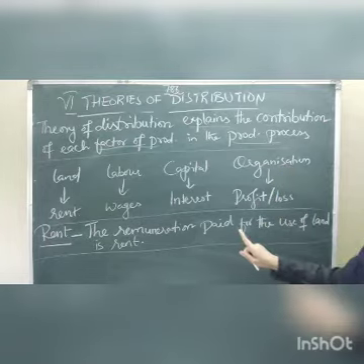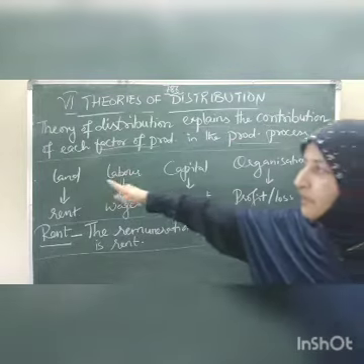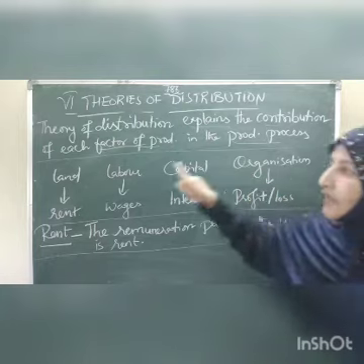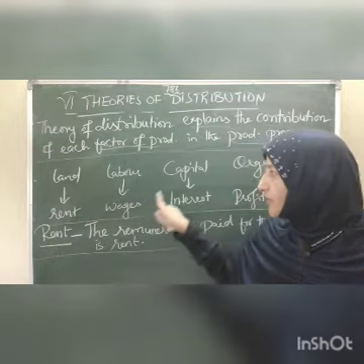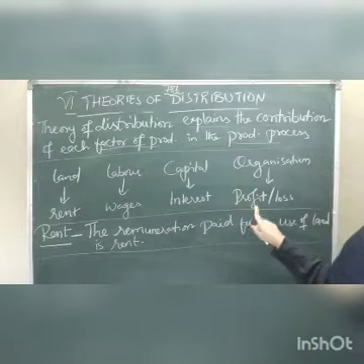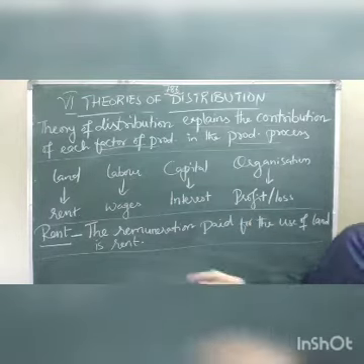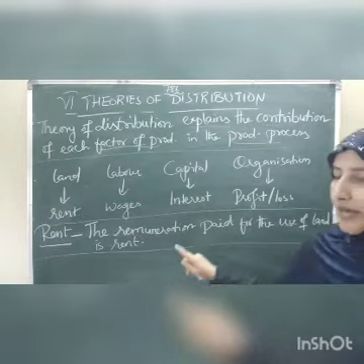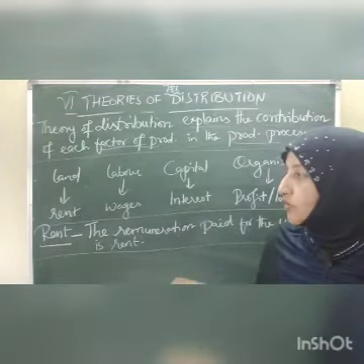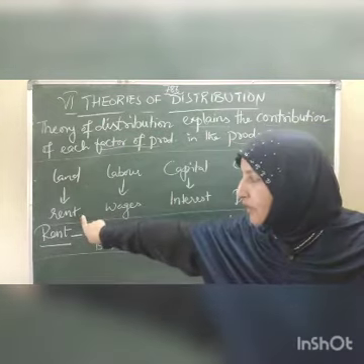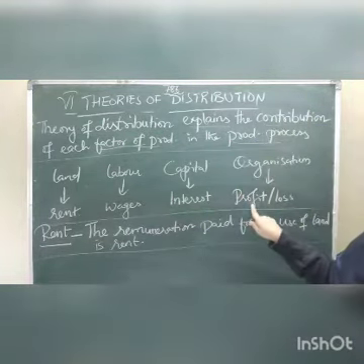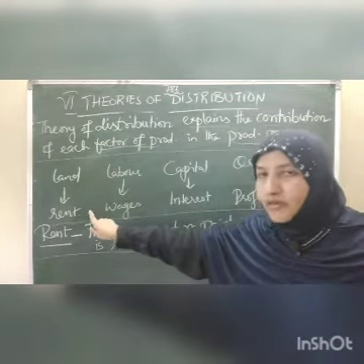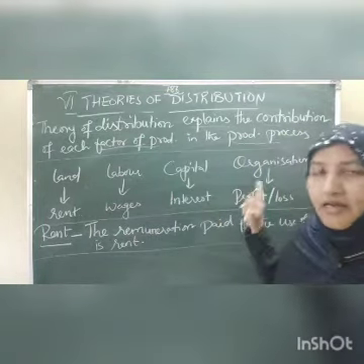So what is the theory of distribution? The theory of distribution mentions the contribution of the four factors of production in the production process, and what remuneration, that means charges and rewards, are paid to these four factors. The payment for the use of land is called rent. So in this lesson, we have to discuss rent, wages, interest and profit, instead of land, labor, capital and organization.